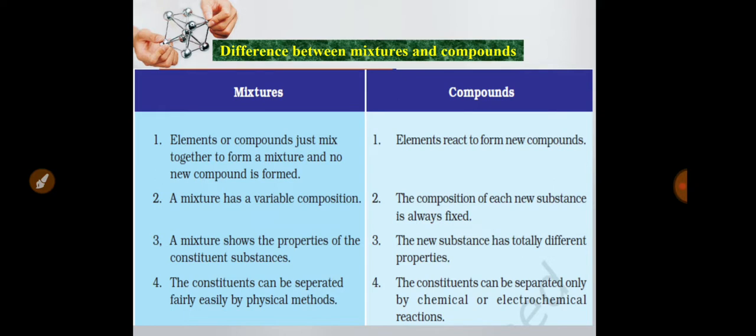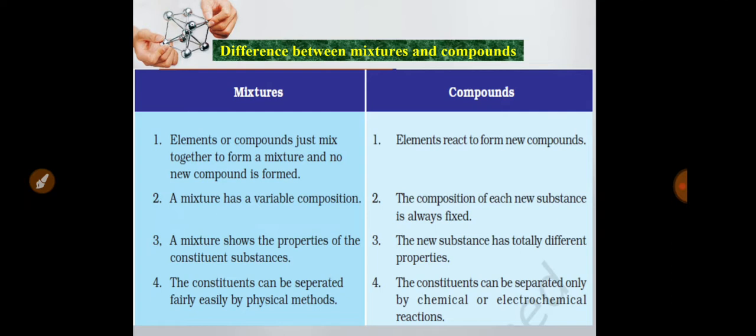So this is the basic difference. And the second difference is that a mixture has a variable composition, but in compounds the composition of each new substance is always fixed. In a mixture there may be two types of particle, there may be three types of particle, the amount can be variable, but in compounds the molecule combines with a fixed composition.